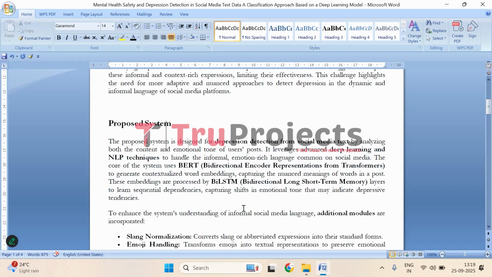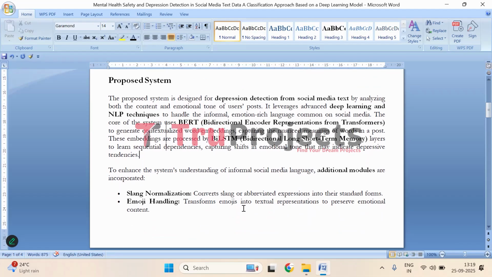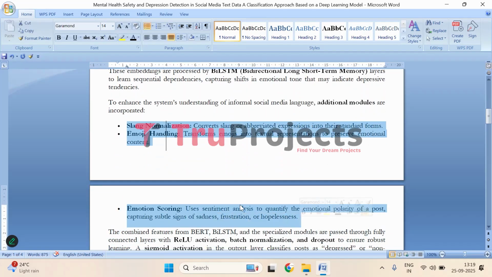To better understand the informal and expressive language people use on social media, the system includes some extra modules: slang normalization, emoji handling, and emotion coding. The slang normalization module converts casual or shortened words into their standard forms, while the emoji handling module translates the emojis into text so that the emotional meaning is not lost. The emotion coding module measures the overall emotional tone of the post, helping the system detect subtle feelings of sadness, frustration, or hopelessness that may indicate depression.